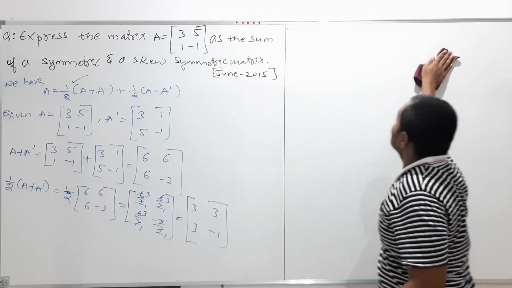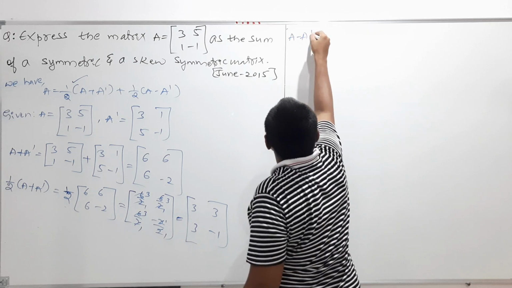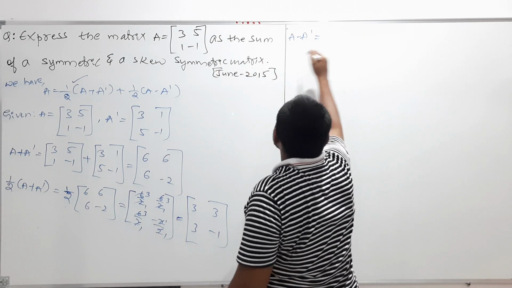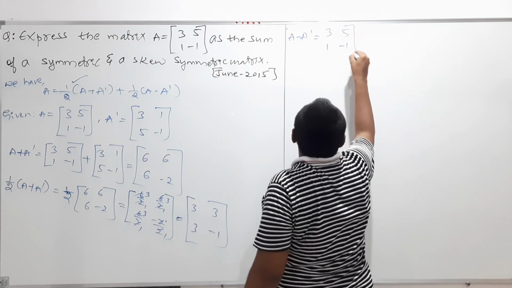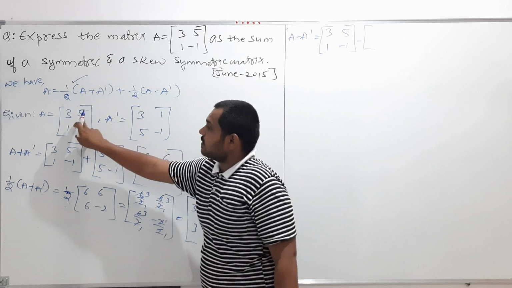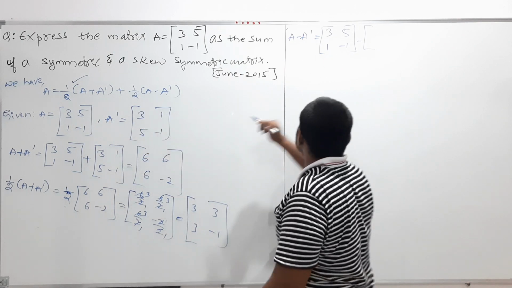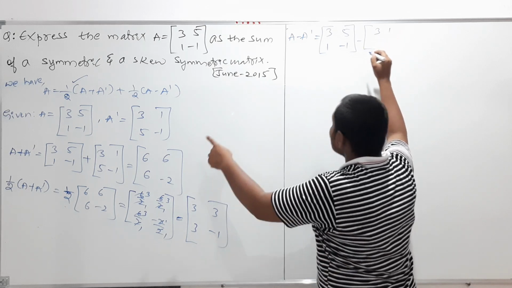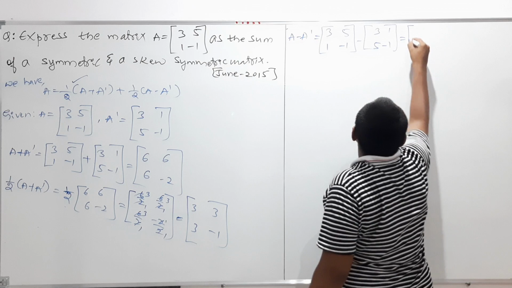Now I am going to calculate A minus A transpose. What is A? A is 3, 5, 1, minus 1. Next, A transpose is 3, 1, 5, minus 1.